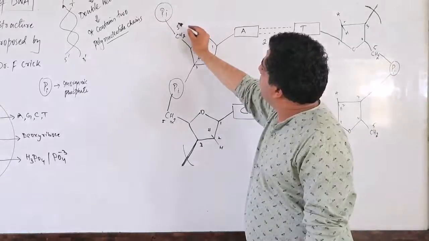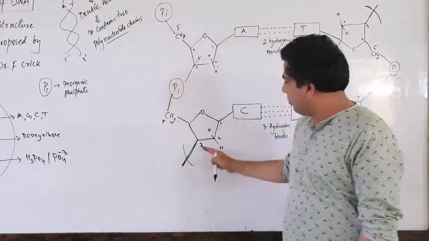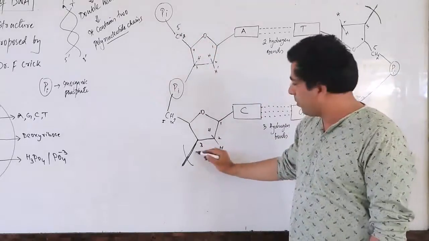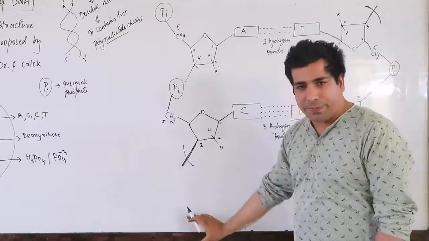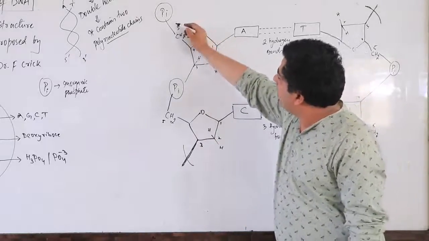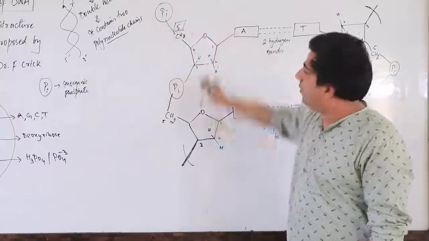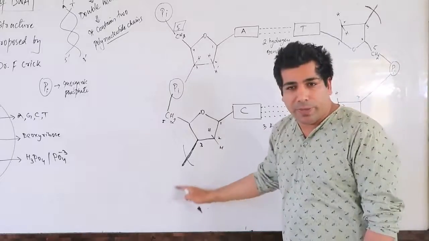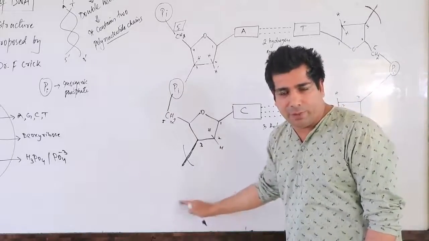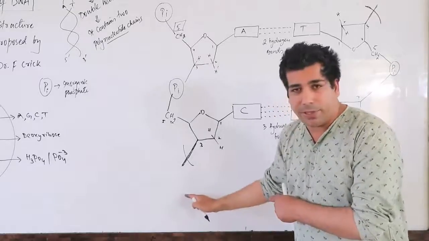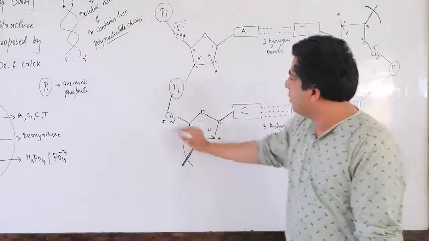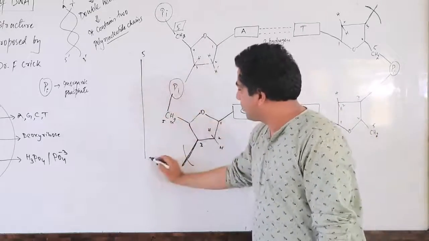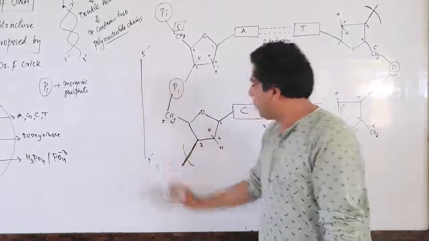Which carbon of sugar is here? 5th carbon. And what is down? This is the 5th carbon here. And what is down? 3rd carbon of the sugar. It will continue the reaction or chain. So you are moving from 5th carbon here of sugar to the 3rd carbon, because the 3rd carbon is ready here to grow the chain. Means this chain length can increase. Polynucleotide formation can happen through the 3rd end of the carbon here. So you are moving from 5 to 3. So I say that this polynucleotide will be from 5 to 3, 5 prime to 3 prime.